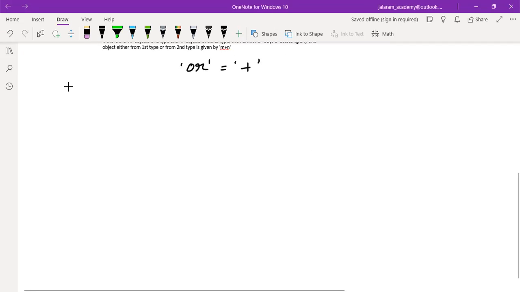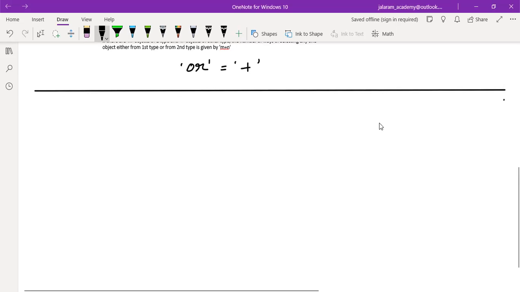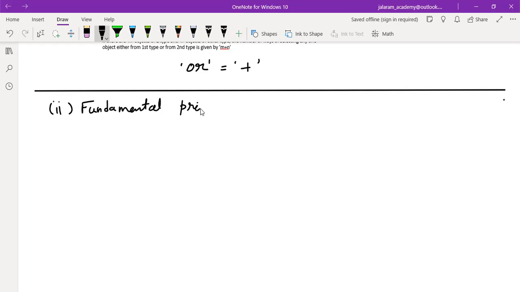So let's now discuss the second principle. Can you name that? The fundamental principle of multiplication.